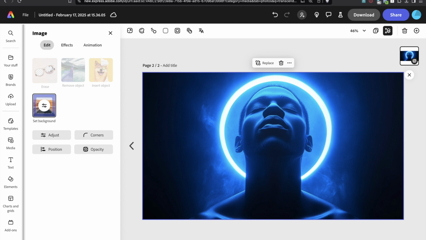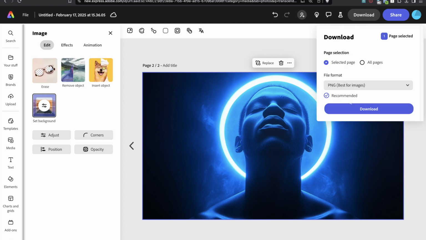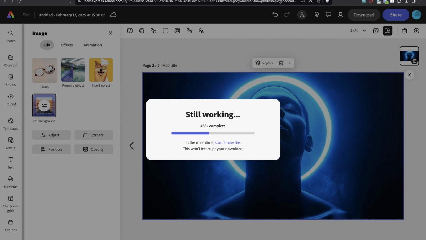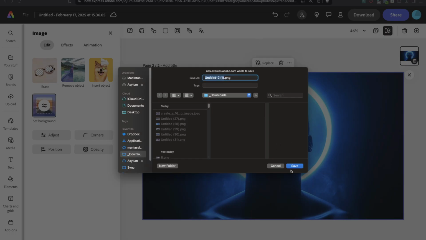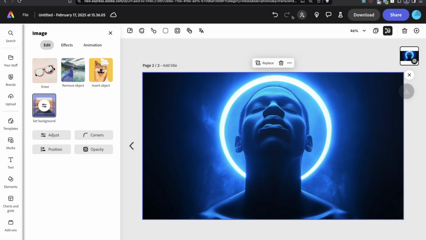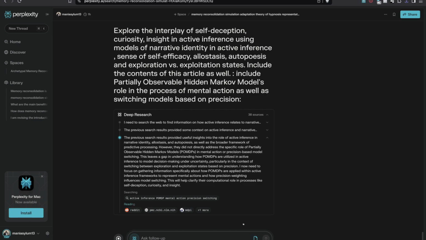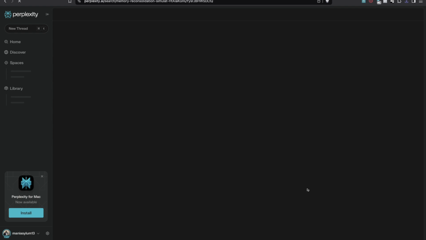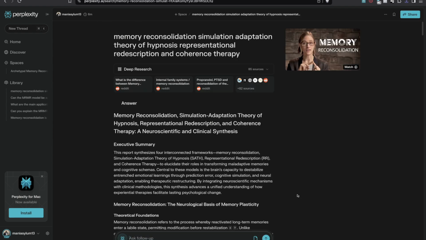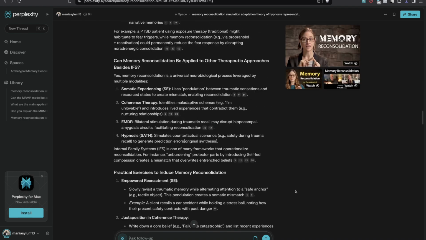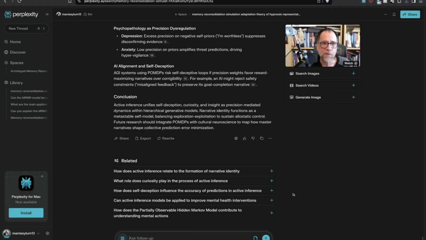But if we're not careful, that drive for stability can lead to rigidity and self-deception. So how do we strike that balance? How do we maintain that stable sense of self while still being open to new information and growth? It's like we need to be both rooted and flexible at the same time. It really is a delicate dance. But I think the key lies in cultivating those qualities that help us break free from those rigid narratives. Qualities like curiosity and insight.